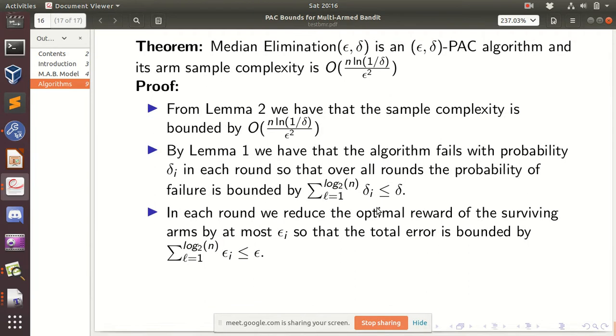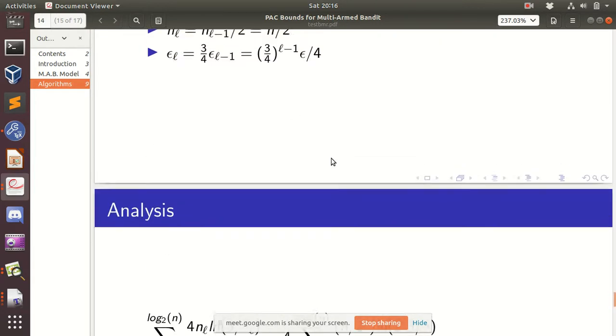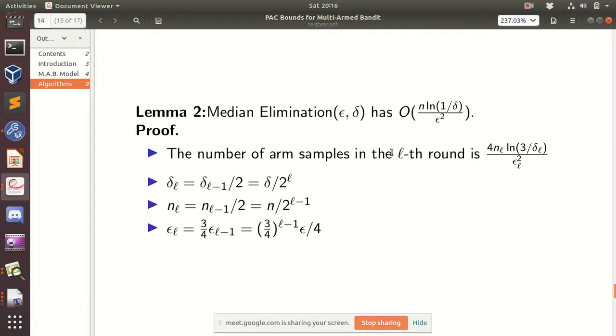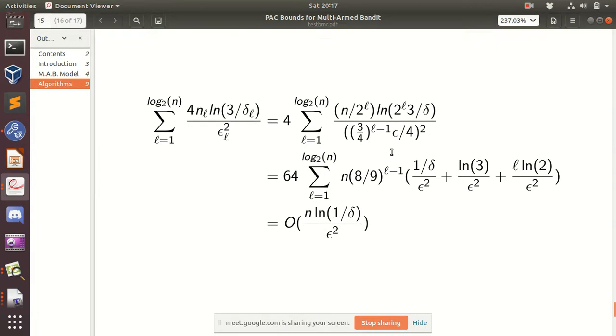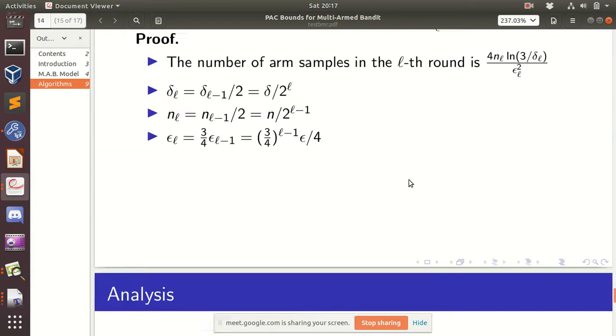I hope the rest of the things are clear, and I'll share the slides one more time. Is 3 by 4 something special, or how far can it be changed? For example, can it be half? I think it can be half, but I need to check once, because this 8 by 9 term also has to be bounded. So I need to check that part also.